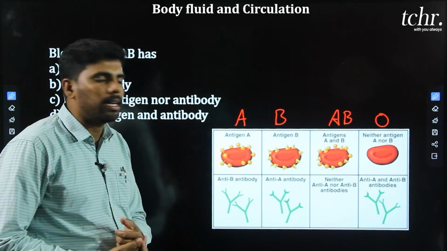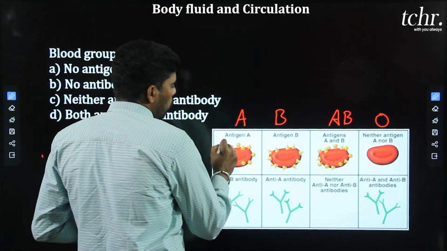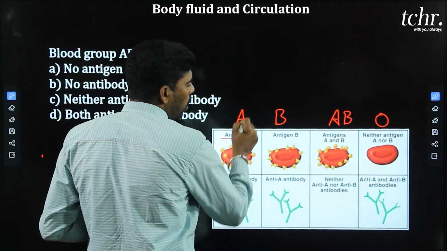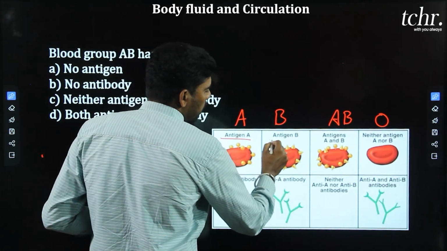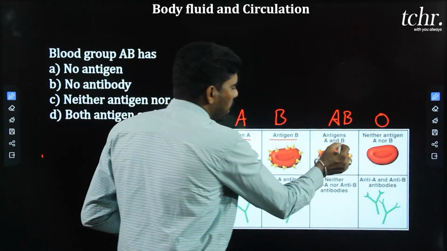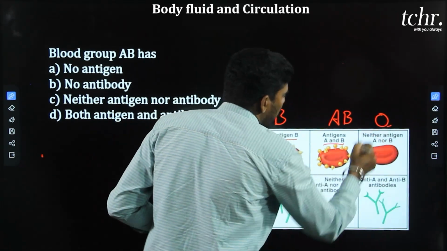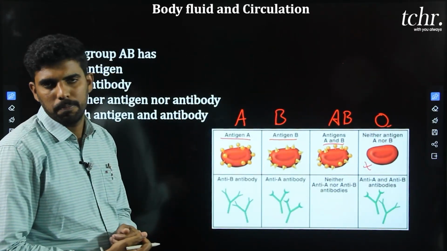The antigen is present on the surface of RBC. The blood containing antigen A is called A, the blood containing antigen B is called B, the blood containing both antigens is called AB, and the blood containing no antigen is called O blood group.